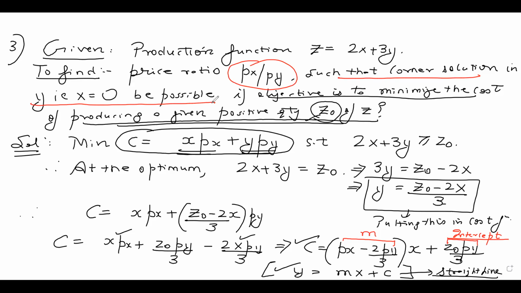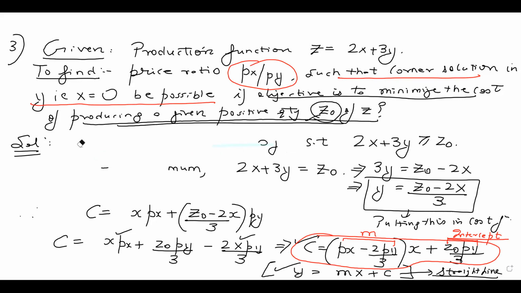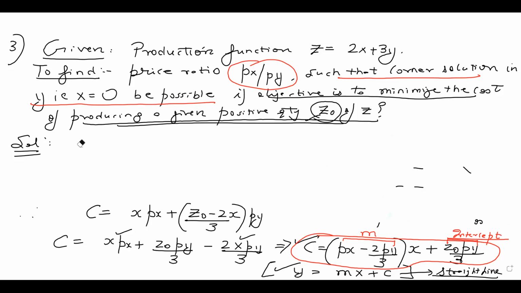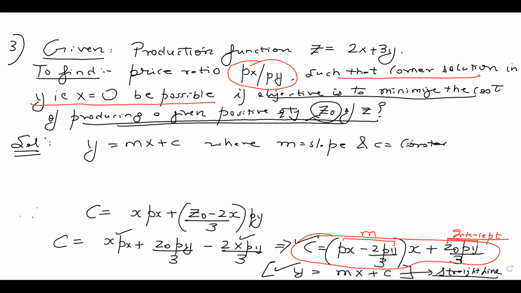Okay, now if you look at this equation, guys, if I say that the slope is positive, the minimization is going to happen at x equal to 0, because let me explain it in a more elaborate way. Let me erase this particular part. So guys, in general suppose my equation of the straight line is y equal to mx plus c, where m is the slope of the line and c is the constant, or I can say the vertical intercept. This is the equation of a straight line.